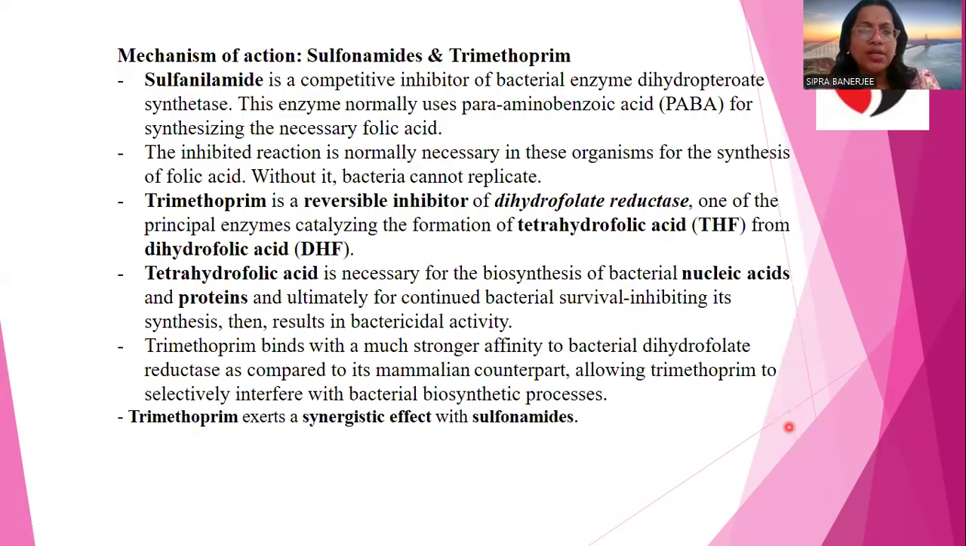Mechanism of action: sulfonamide is an inhibitor of the bacterial enzyme dihydropteroate synthetase. That is one of the enzymes for the synthesis of para-amino benzoic acid, one of the important components necessary for folic acid synthesis. The inhibited reaction is normally necessary in this organism for the synthesis of folic acid. Without it, bacteria cannot replicate. So sulfanilamide will be preventing the dihydropteroate synthetase enzyme.